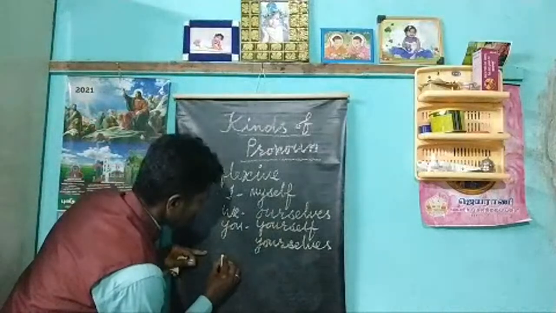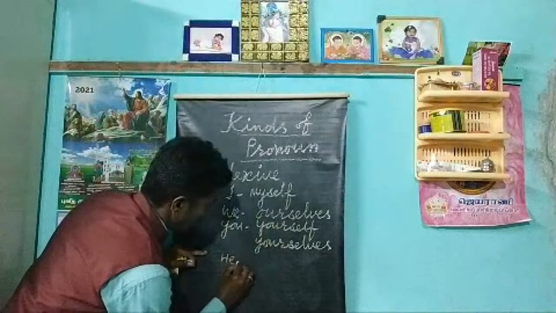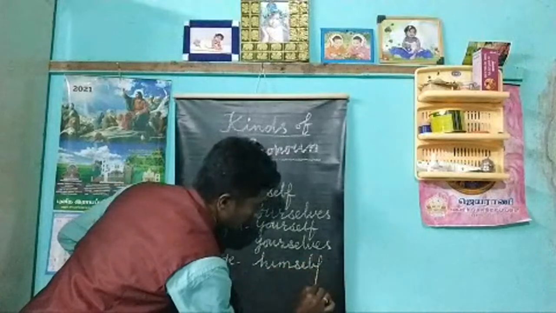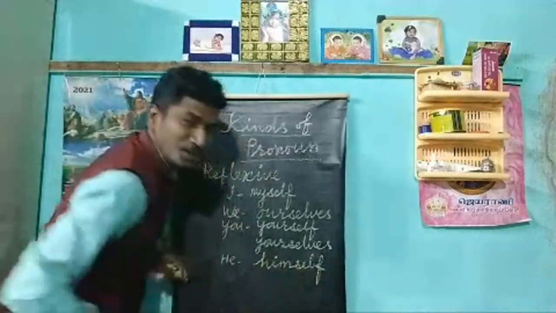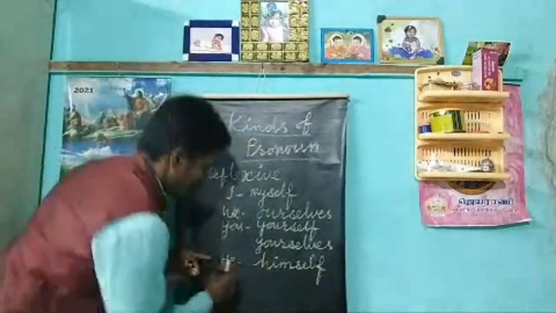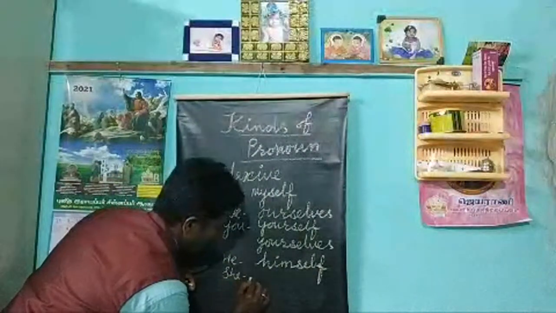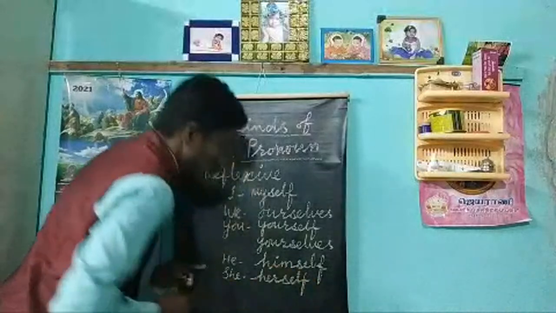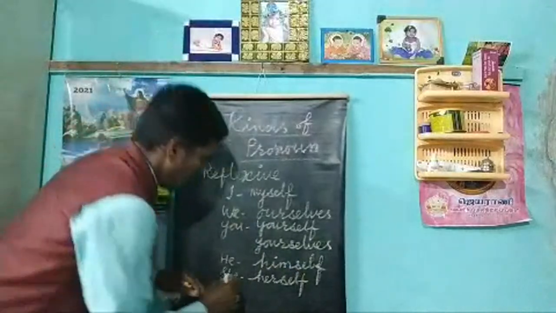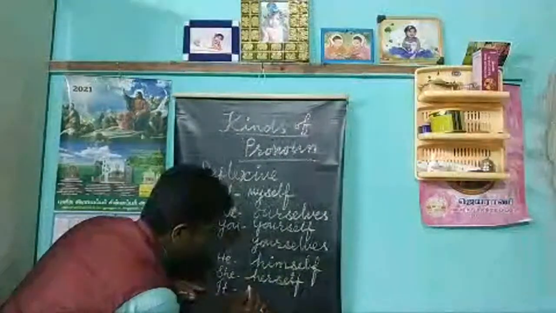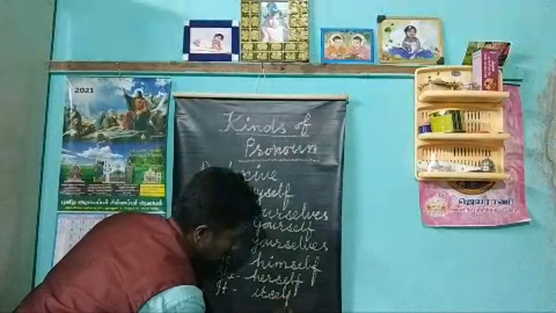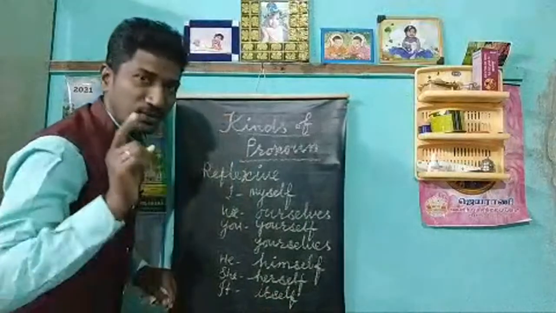And he, himself, not his self, himself. And she, herself. And it, itself.